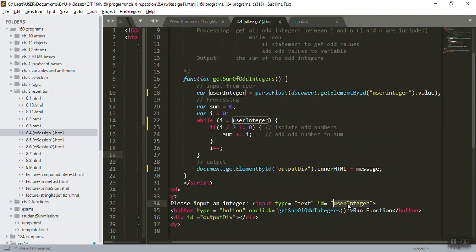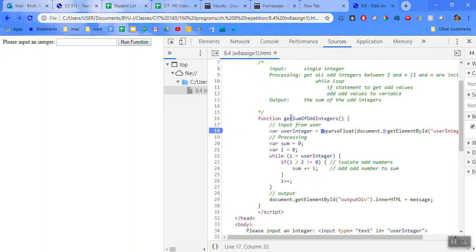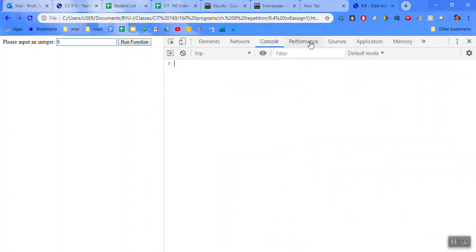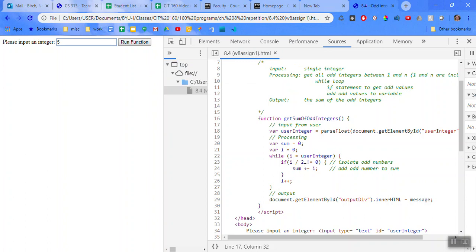And I'm gonna look carefully and see if these match up, to see why that isn't working. And there's a capital I here. I'm just gonna copy that, paste it here, and let's run this again. I'm gonna remove my breakpoint, should be good to go now. Type in a 5 again, and nothing's happening. I'm running my function, but nothing's happening. So this is a really good example of when you should use a breakpoint, because there aren't any errors coming up here in the console, and everything looks good here, and I hit run function and nothing's happening.